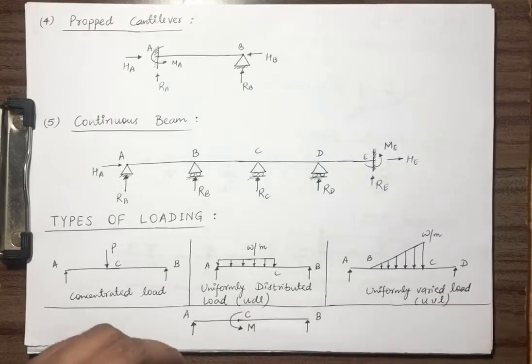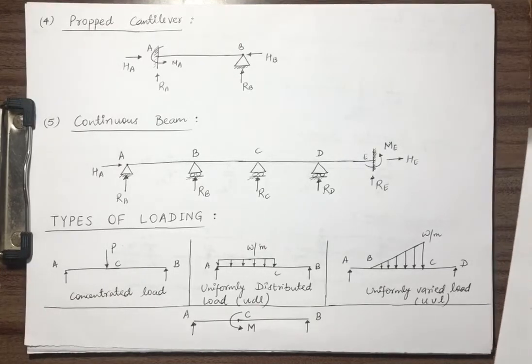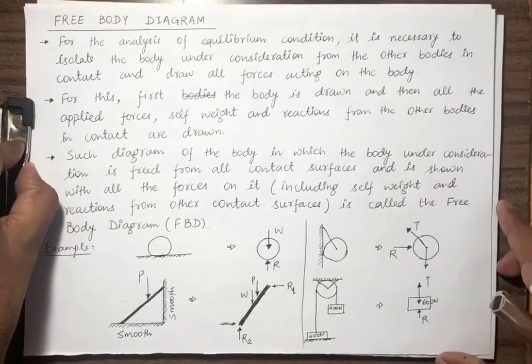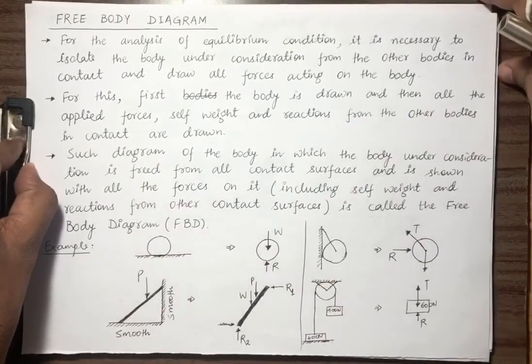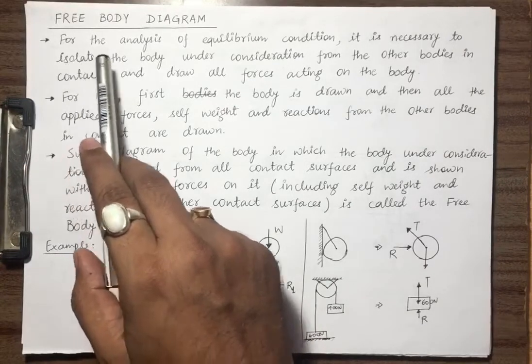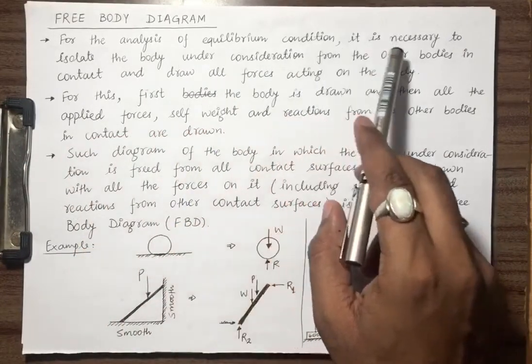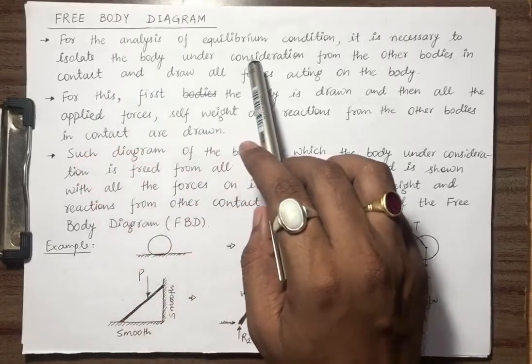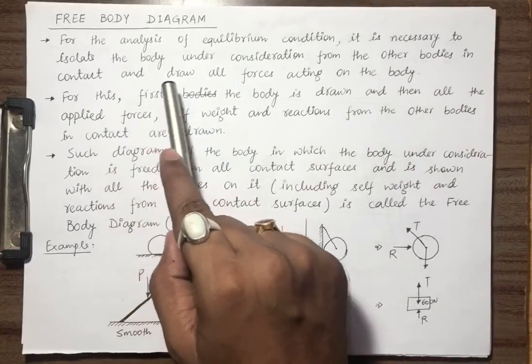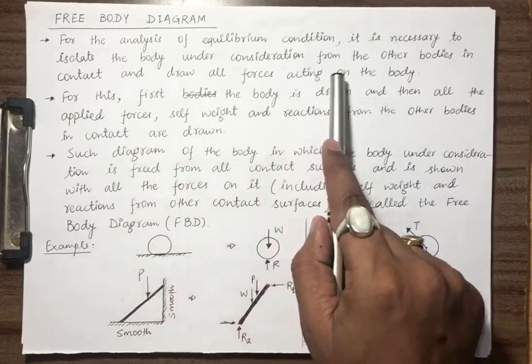So these are the different types of beams and loading we have discussed. In the next lecture we will be solving problems. Before that, I want to show you a very important concept, that is the free body diagram. For the analysis of equilibrium condition, it is necessary to isolate the body under consideration from the other bodies in contact and draw all forces acting on the body.